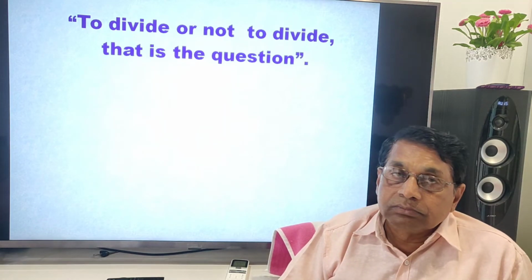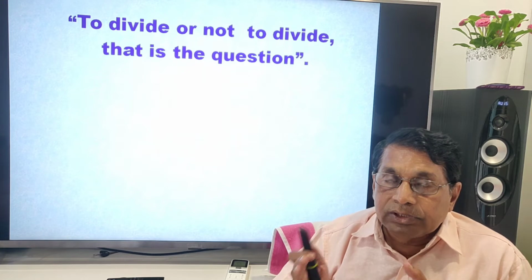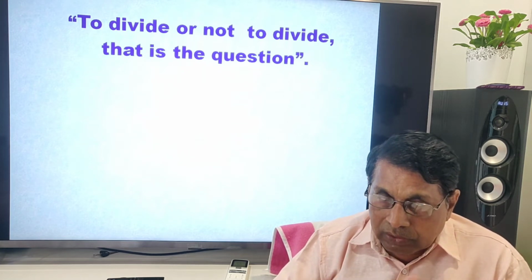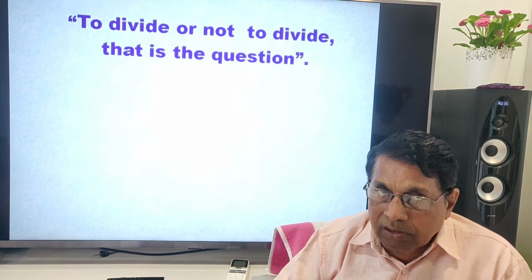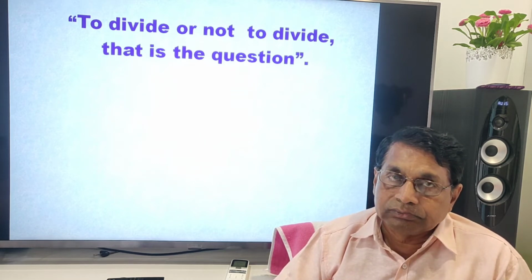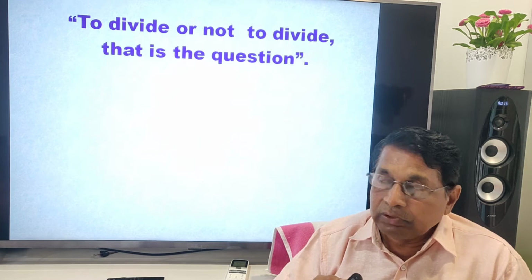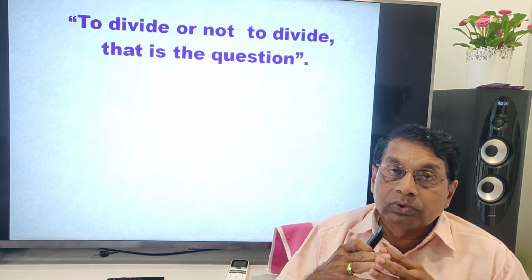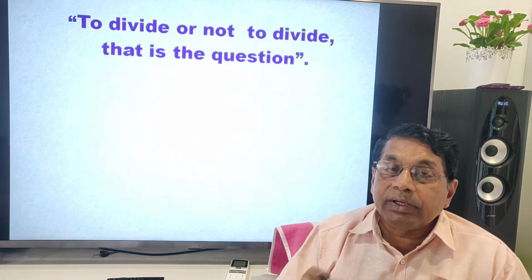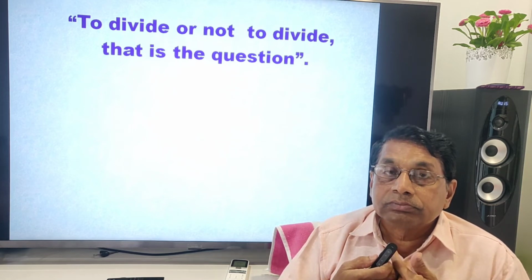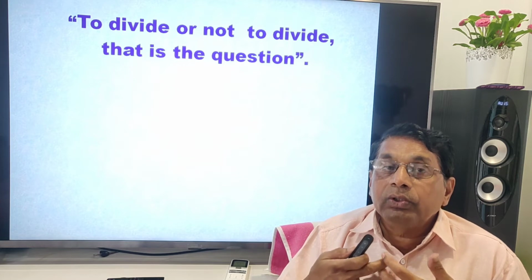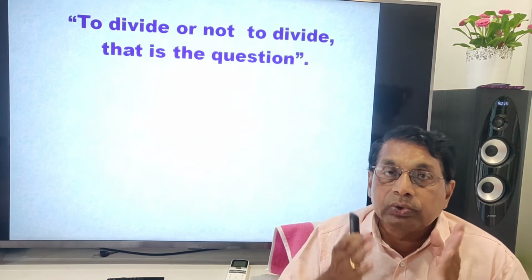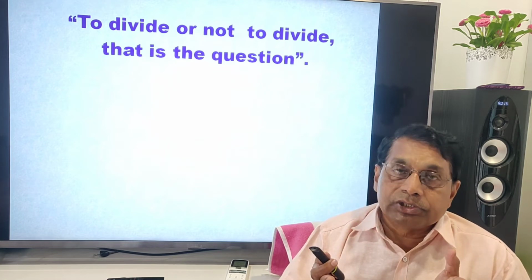Then there are the G1, S, G2, M phases, one after the other in an ordered sequence. So to divide or not to divide? Who tells the cell cycle to divide or not to divide? If you go into the other aspects, there will be certain signals to divide or not to divide.